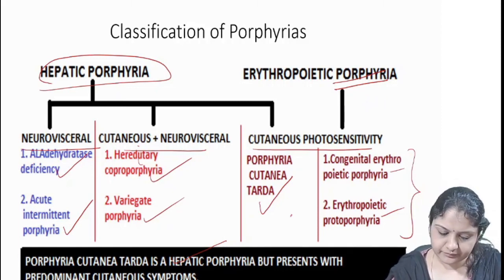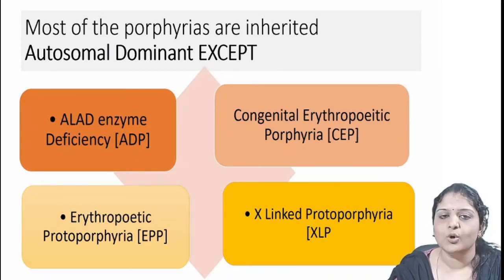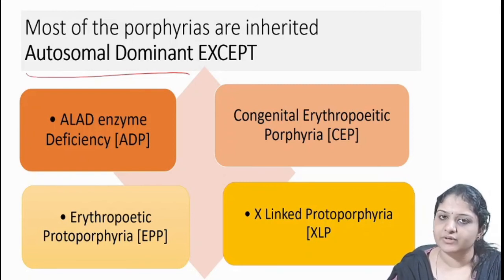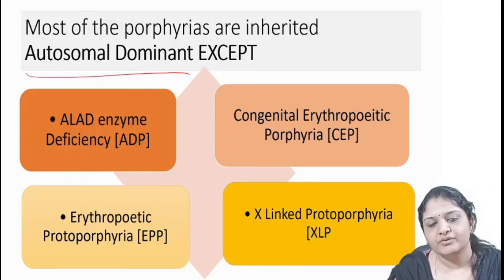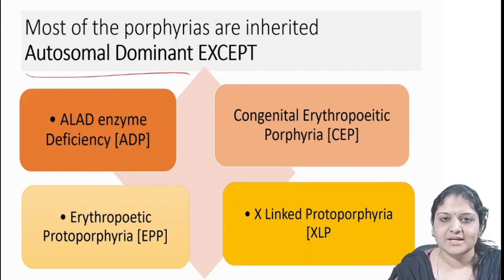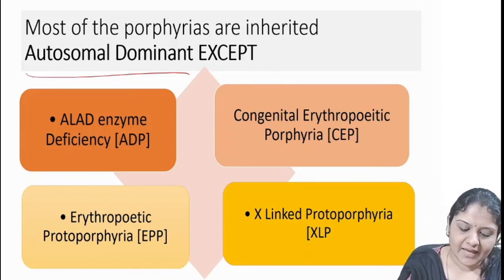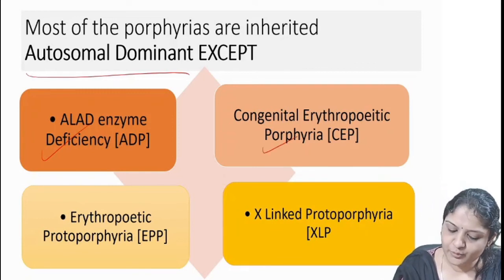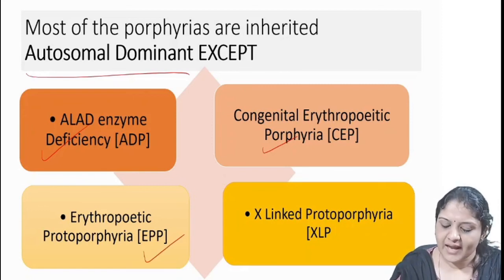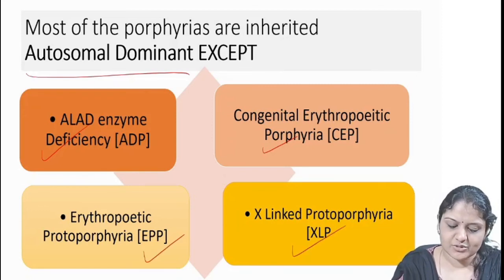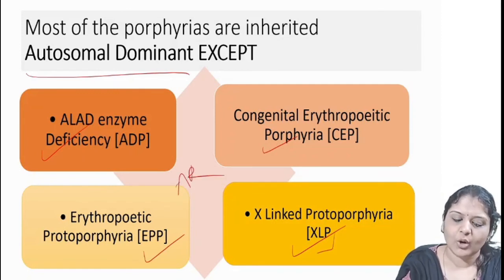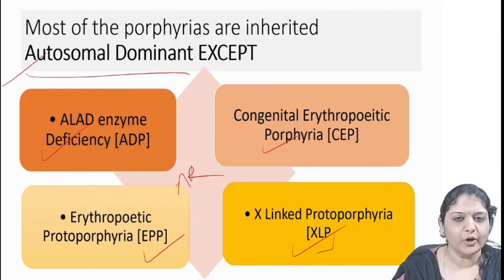Then most of the porphyrias are autosomal dominant. So if you ask what is the mode of inheritance of acute intermittent porphyria, it is autosomal dominant. There are only 4 exceptions. One is ALA dehydratase deficiency porphyria, which is recessive. Then congenital erythropoietic porphyria, that is also recessive. Erythropoietic protoporphyria is also recessive, and X-linked protoporphyria, which is X-linked. So these three are autosomal recessive, and X-linked protoporphyria is X-linked. All other porphyrias are autosomal dominant.